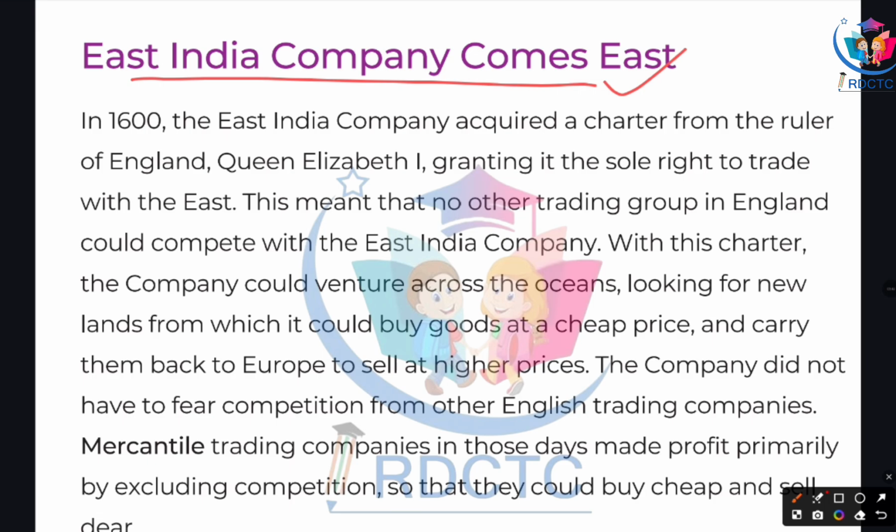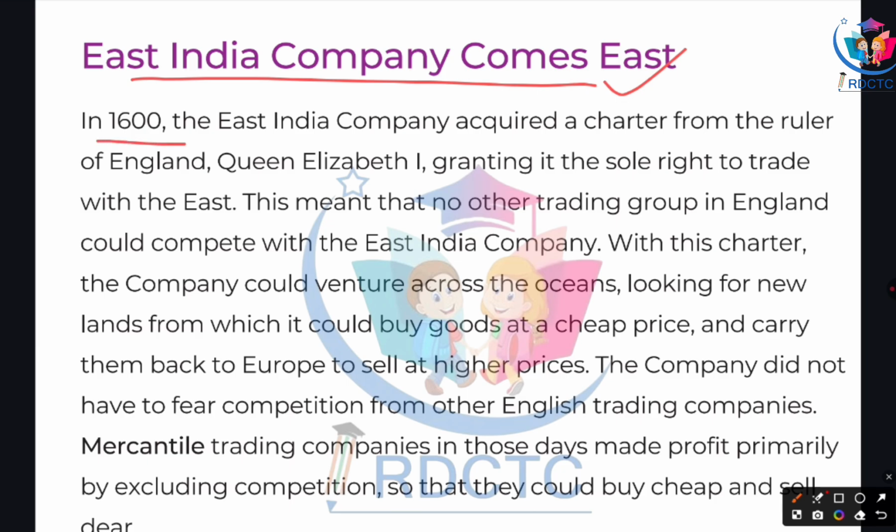The East India Company was a British trading company, and it got permission from Queen Elizabeth in 1600 to trade with India and other eastern countries. They wanted to buy spices, cotton, and silk and sell them in Europe at high prices. But they were not alone. Other European powers like the Portuguese, Dutch and French also came to trade, and this caused many wars between the companies. Each one wanted to become the richest and control the trade.